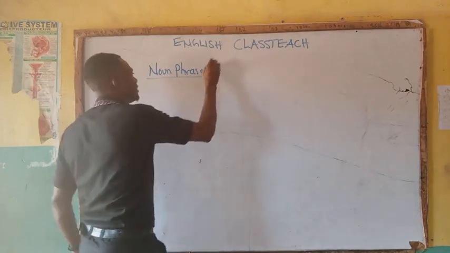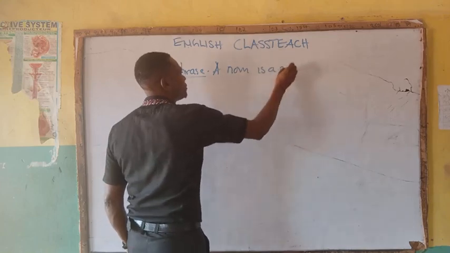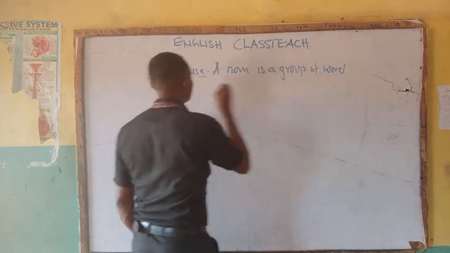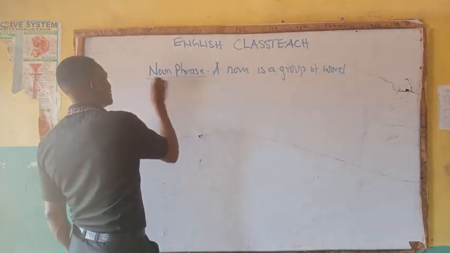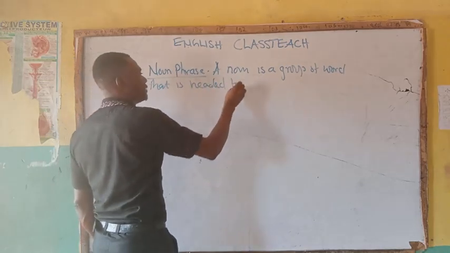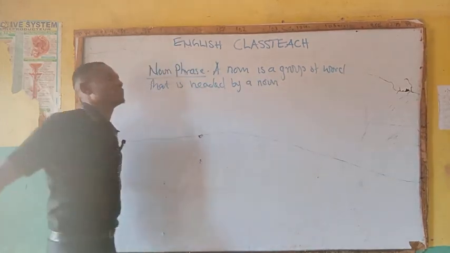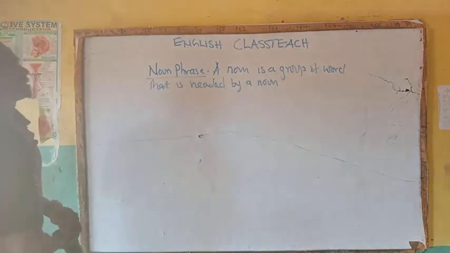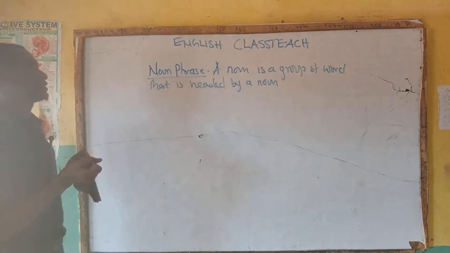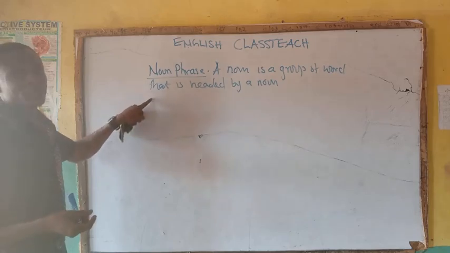A noun phrase is a group of words that is headed by a noun. A group of words that is headed by a noun is referred to as what? As a noun phrase. Like the example I gave the other time, Ipe High School.